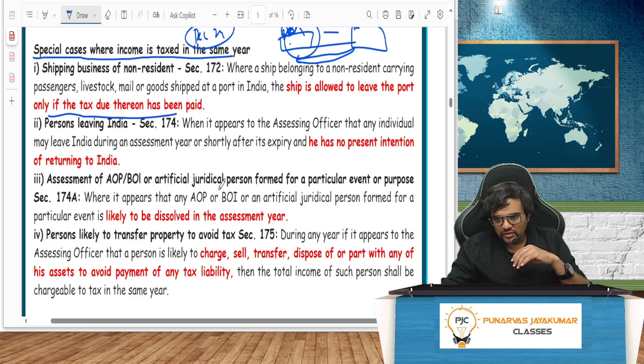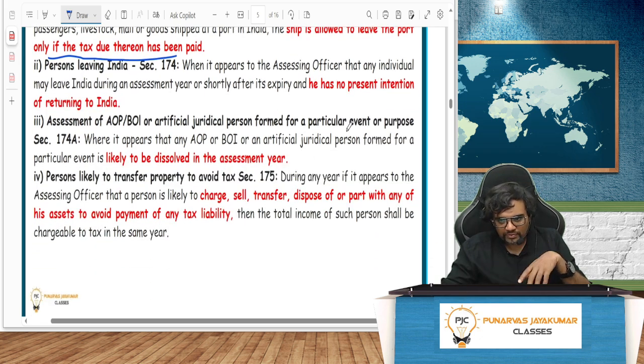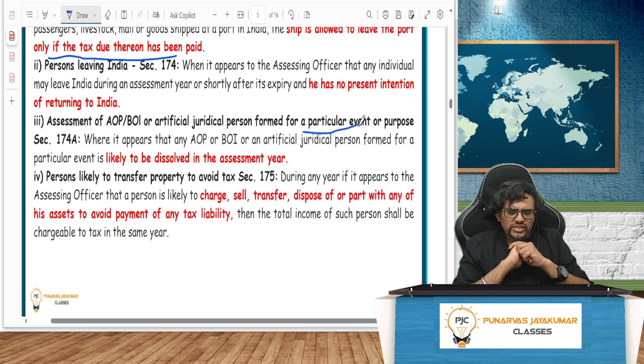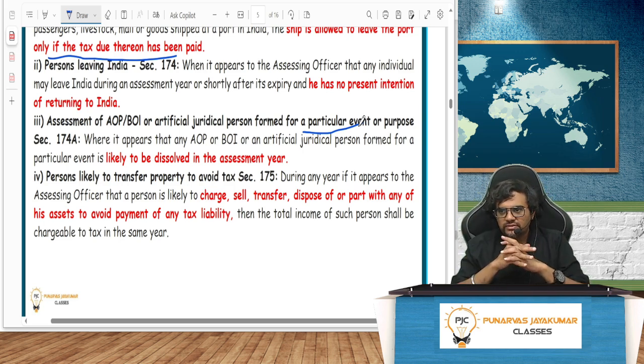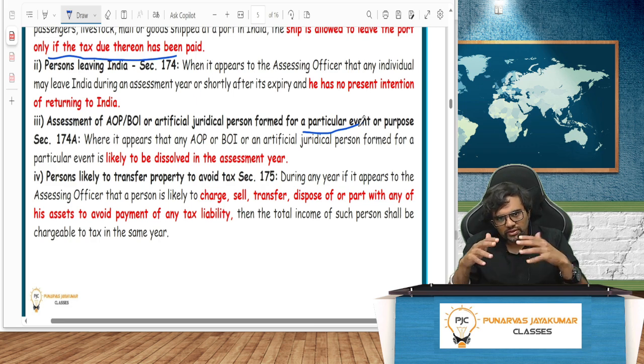Then assessment of an AOP, BOI or artificial person formed for a particular event only. We will say we will celebrate New Year this year. For that I will create an AOP, New Year party. We will call 3-4 celebrities. That's it. After that our association ends. We'll make nice money, divide the profits and exit. It's not going to be every year, just 1 year.